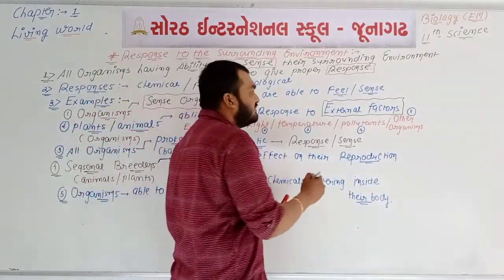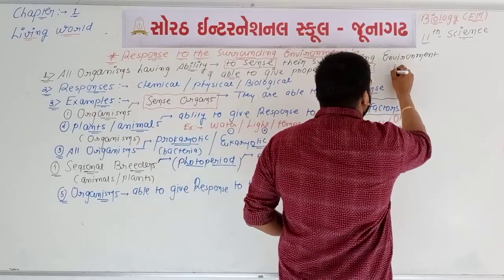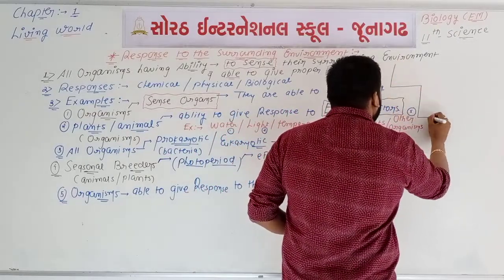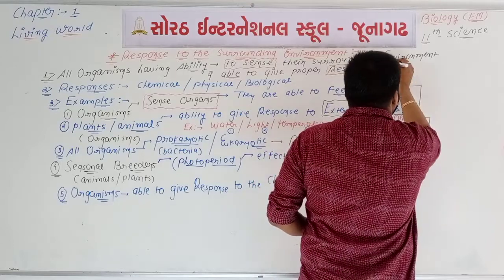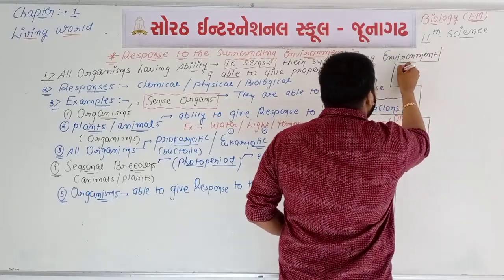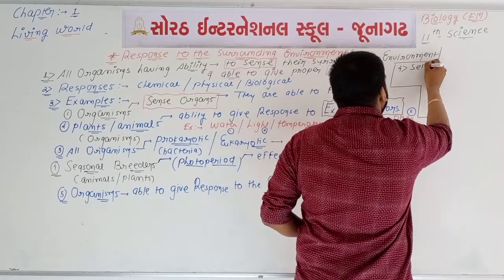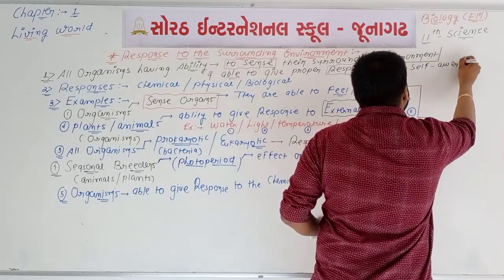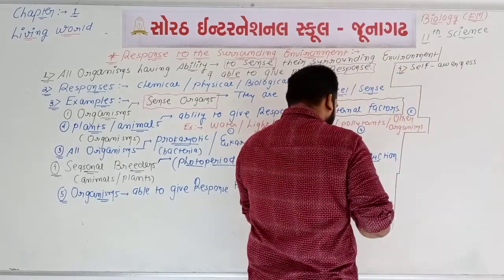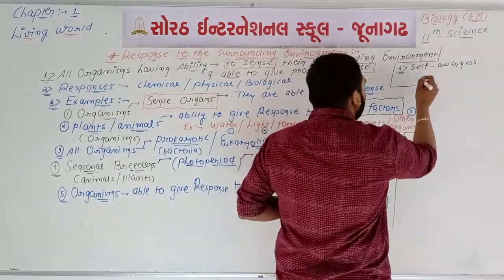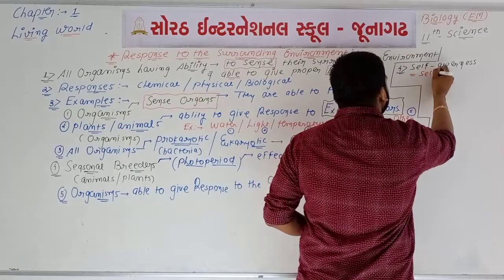Now the next point, point number 4. I am writing the new word, and the new word is self-awareness. Self-awareness is equal to self-consciousness.